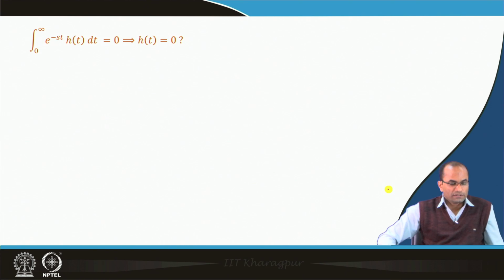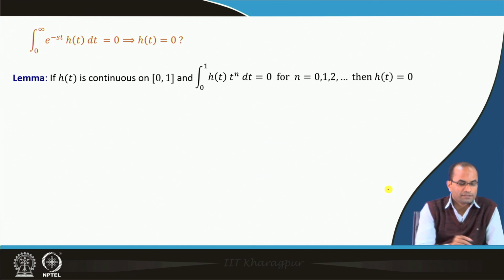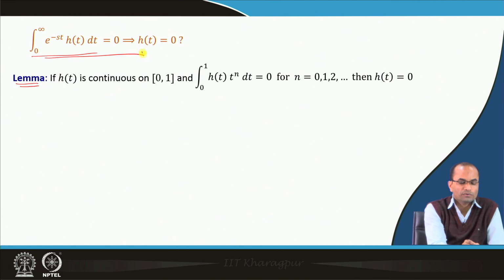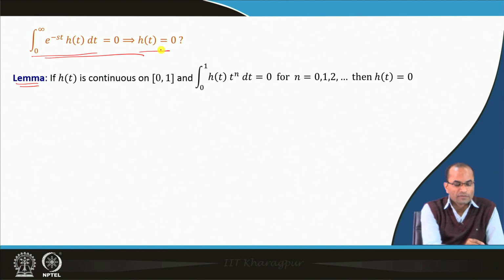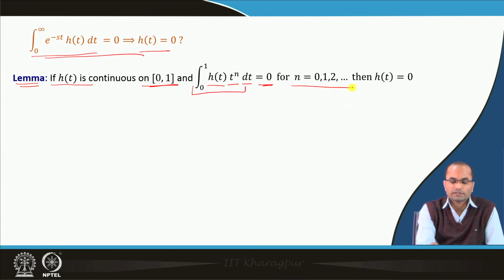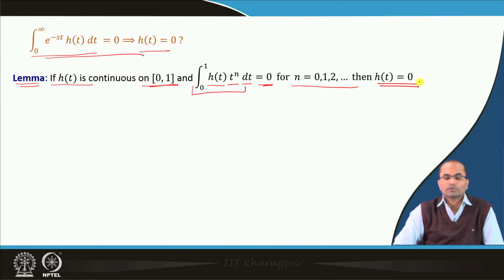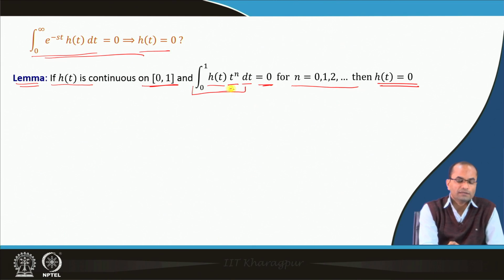So, to prove this result, we will consider this lemma, and using this lemma we can show that this result holds. Here this lemma says if h(t) is continuous on the interval 0 to 1, and when we have the integral from 0 to 1 of h(t) t power n dt equal to 0 for all n equal to 0, 1, 2, 3 and so on, that implies that h(t) equals 0. So, first we will prove this lemma, and with the help of this lemma we will get back to this result.